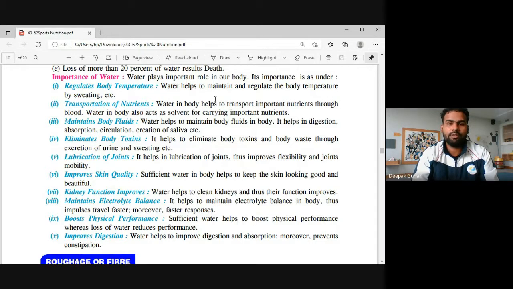It becomes moist with the saliva while going there, and there is a lot of pancreatic juice and digestive juices spread over there so that it can be digested, and then later on the flow of energy goes on. So if we talk about digestion or the circulation of blood, that is the circulatory system. The circulation of blood is carried out by the pumping organ, the heart, and absorption of nutrients. So maintenance of body fluid is done by water. Water helps to maintain the body fluid in our body, and it helps in digestion, absorption of nutrients, circulation, and secretion of saliva, etc.